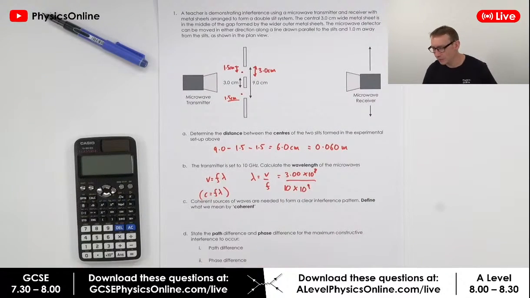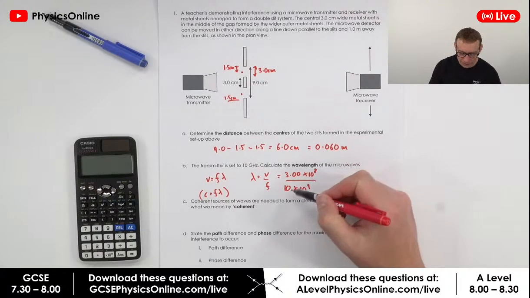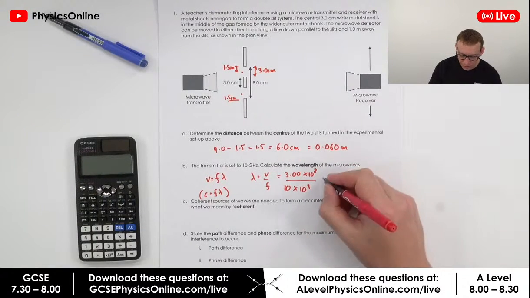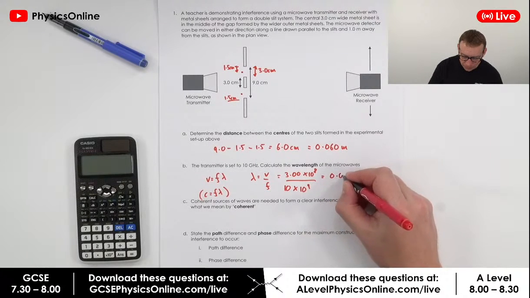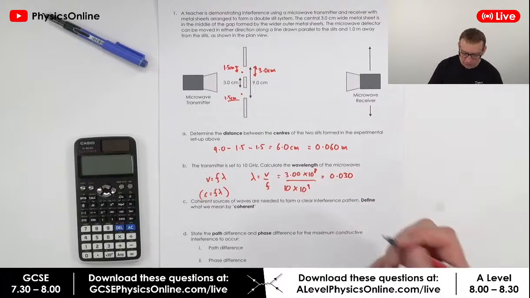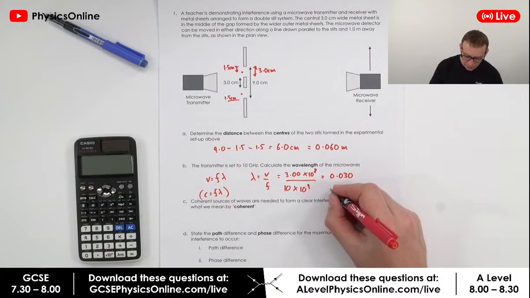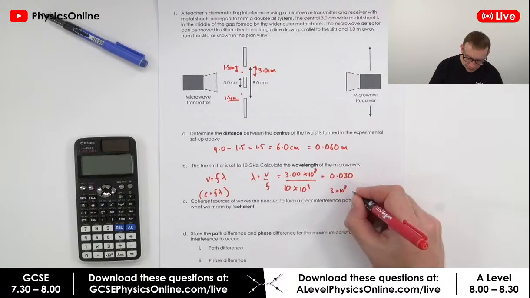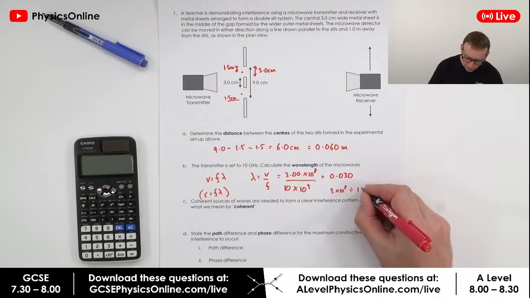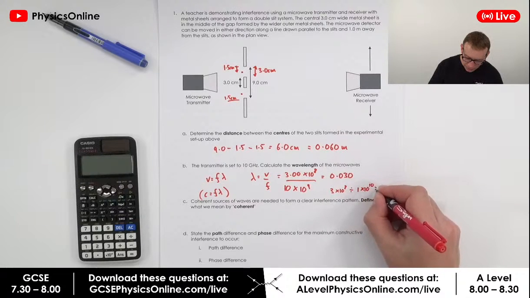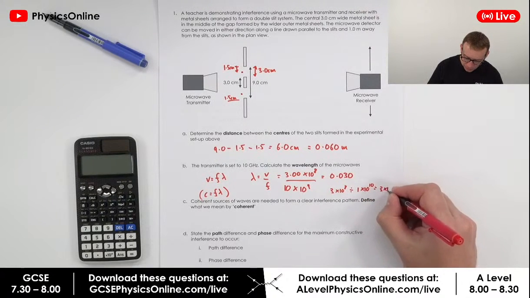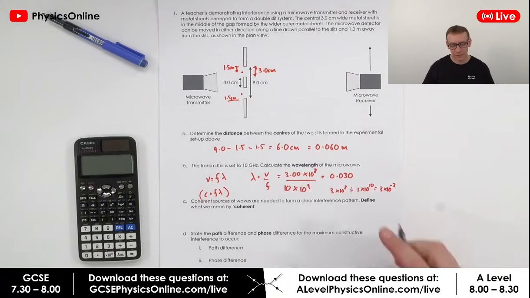Okay, so basically we've now got 3 times 10 to the 8 over 10 times 10 to the 9, and that's going to be equal to 0.030 metres, because it's going to be 3 times 10 to the 8 divided by 1 times 10 to the 10, which is 3 times 10 to the minus 2. Okay, so for that question, you didn't even need your calculator.